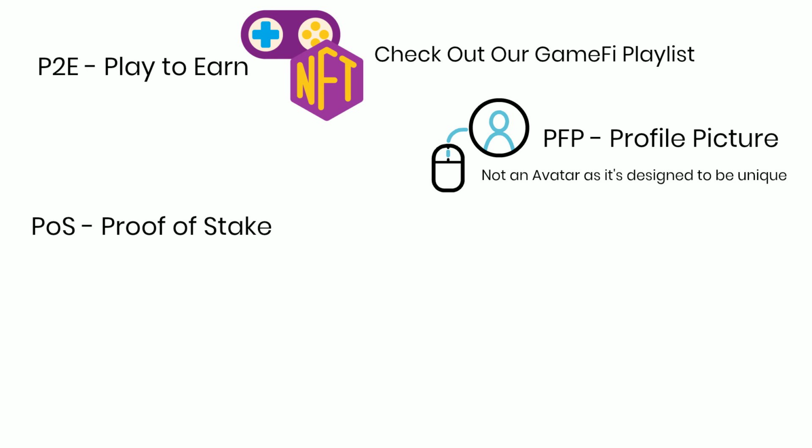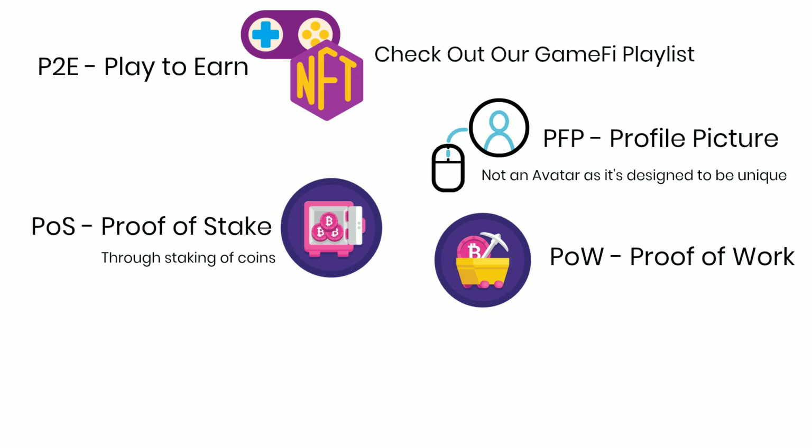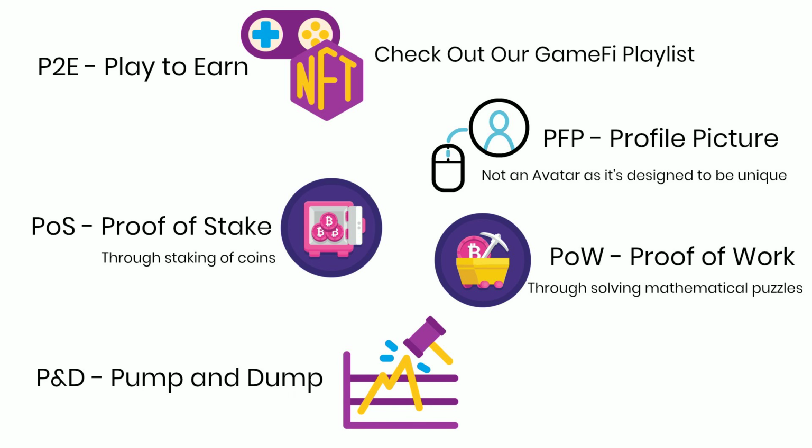POS, proof of stake. A kind of decentralized consensus mechanism for validating transactions through staking of coins. It is an alternative to proof of work. POW, proof of work. Another kind of decentralized consensus mechanism for validating transactions through solving mathematical puzzles, commonly used in crypto mining. P&D, pump and dump. Price manipulation at its best. Traders coordinate to drive the price of a coin up, creating a false demand for it before they sell the coin at a higher price.